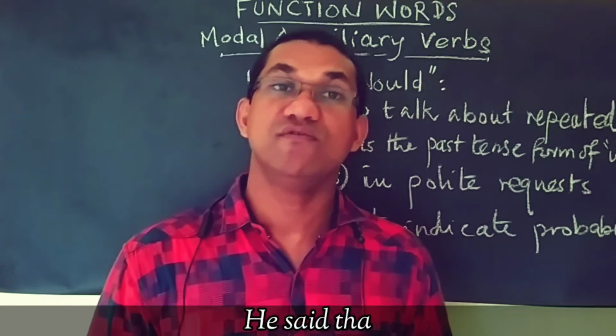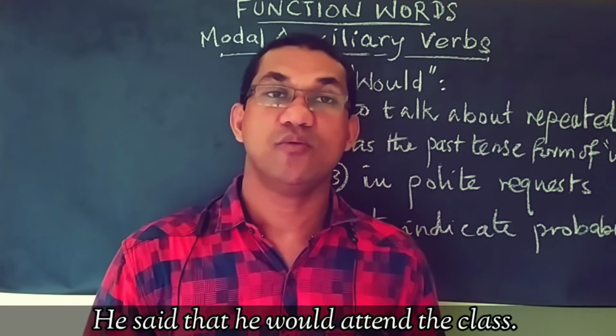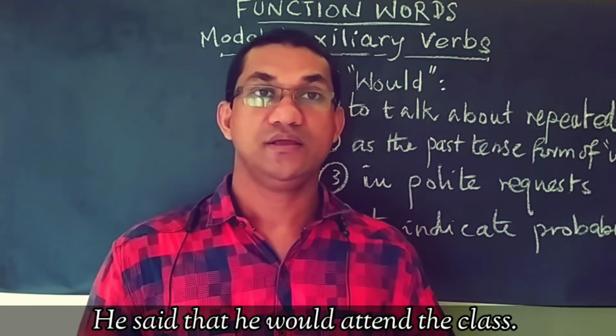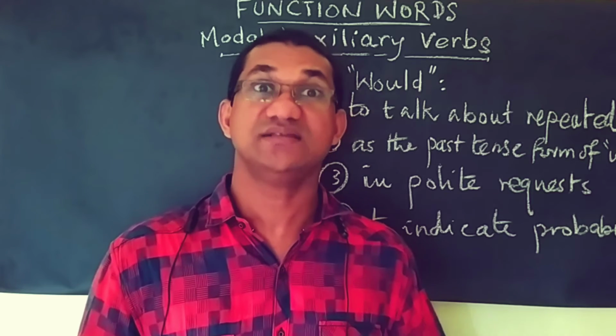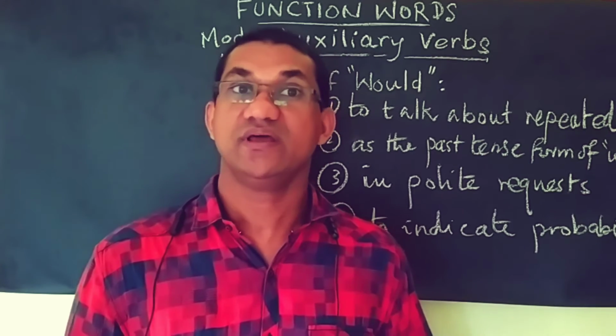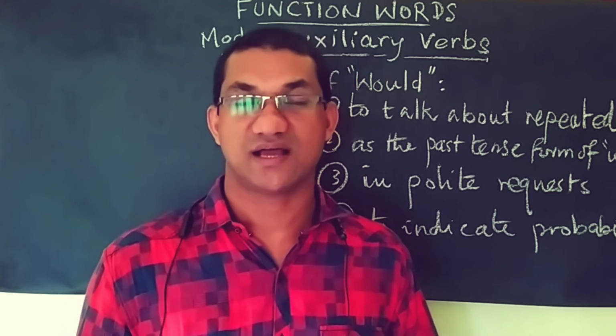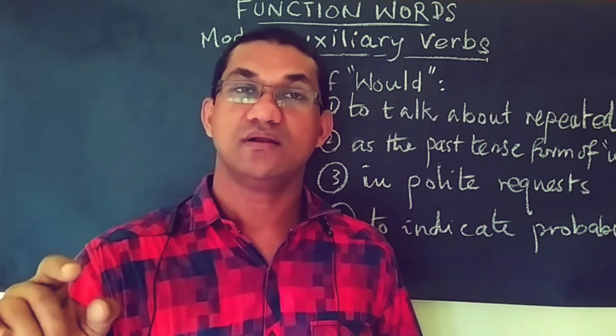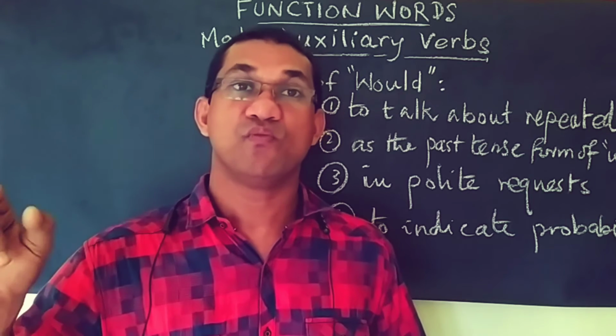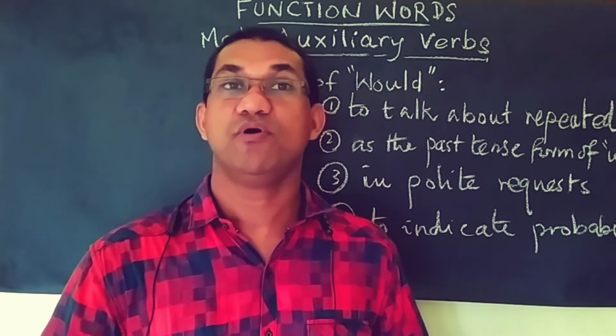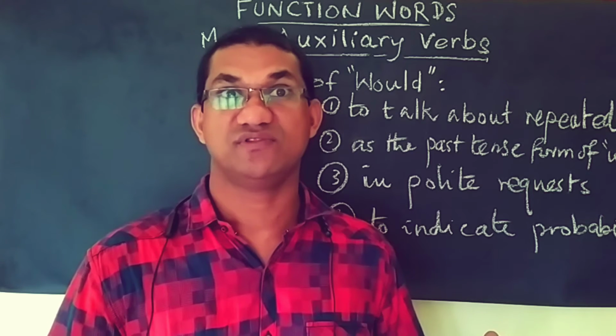Normally it would be, he says, or he said, I will attend the class. He said that he would attend the class. So will is transformed into would because it is reported by said, the past tense of the reporting verb.